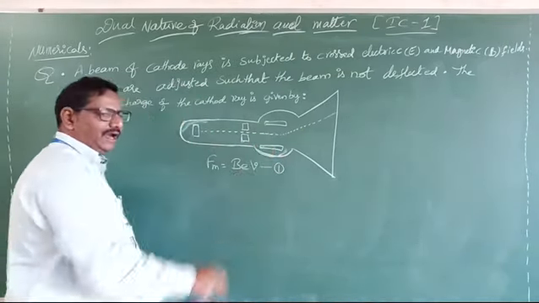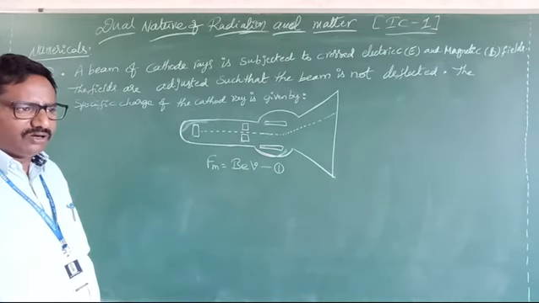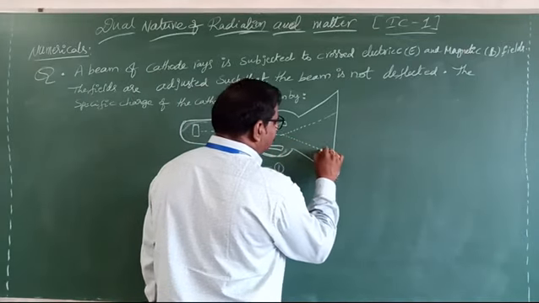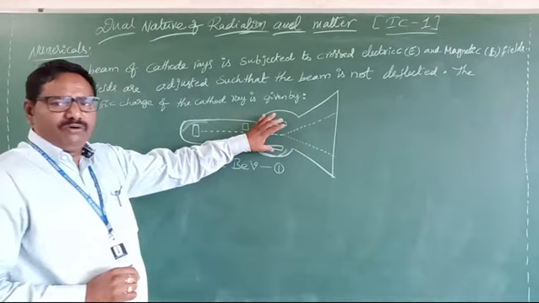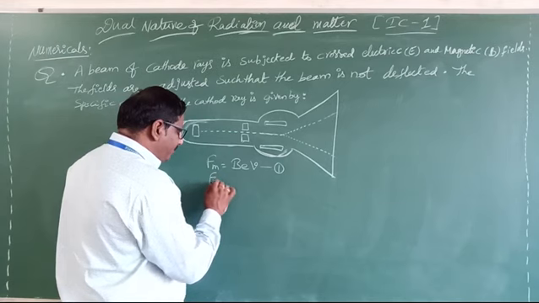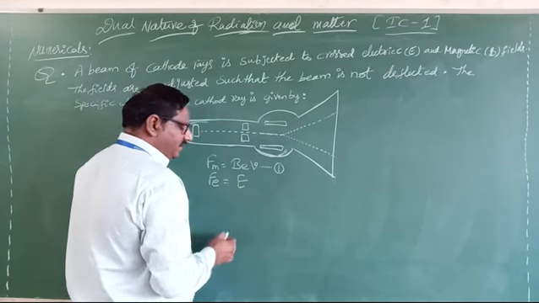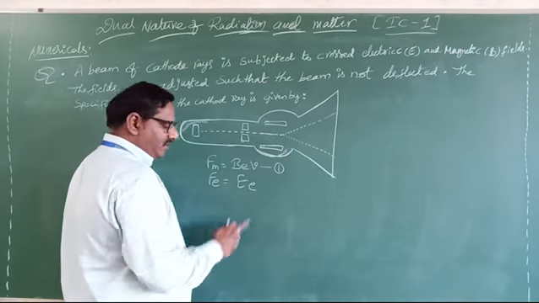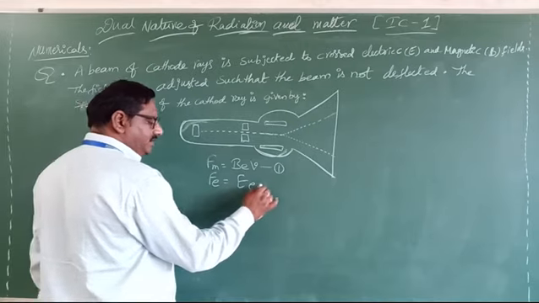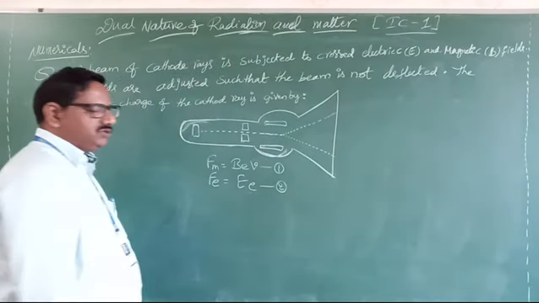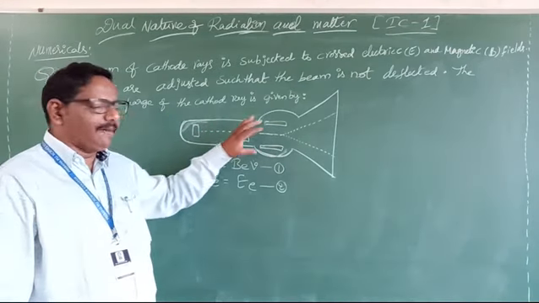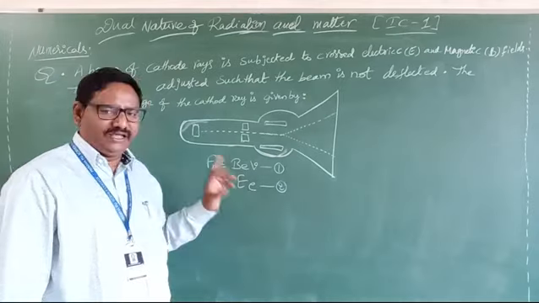Now if we apply an electric field, cathode rays are nothing but electrons, yes or no? The deviation is perpendicular to the earlier one. So now remove the magnetic field and apply the electric field. Then the electric force Fe equals what? Fe equals eE, because the cathode ray behaves like negatively charged electrons. So if you apply a magnetic field, the force is BeV, and if you apply the electric field separately, it is eE.